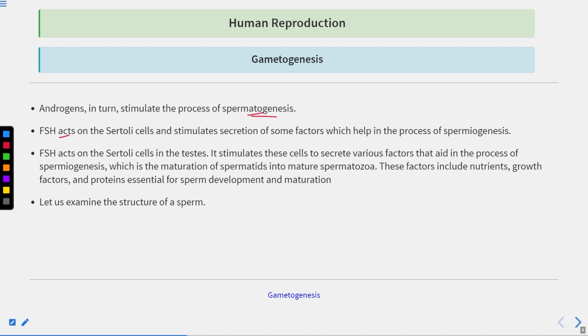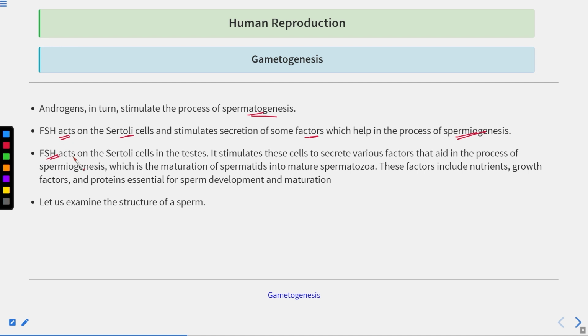Luteinizing hormone acts on the Leydig cells, whereas follicle stimulating hormone acts on the Sertoli cells and stimulates the secretion of some factors which help in the process of spermiogenesis. Transformation of spermatid into spermatozoa is known as spermiogenesis.